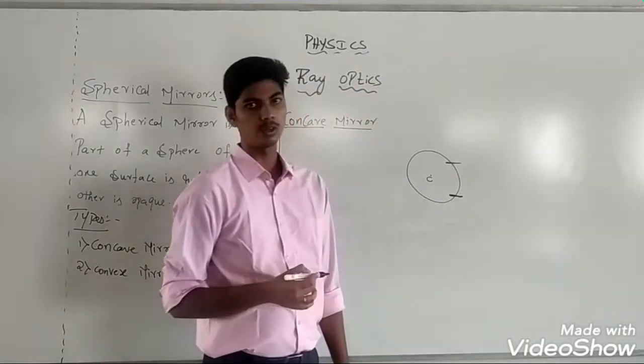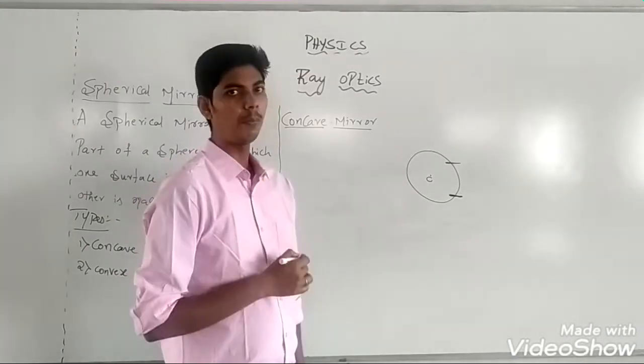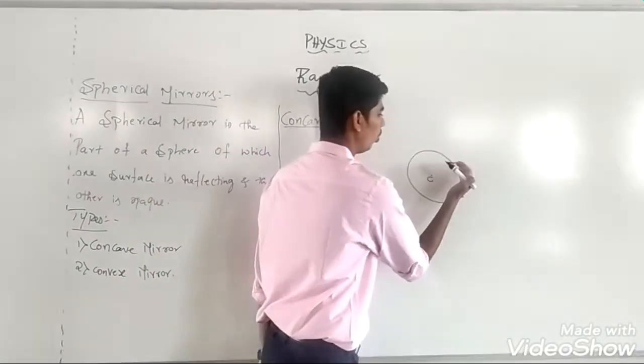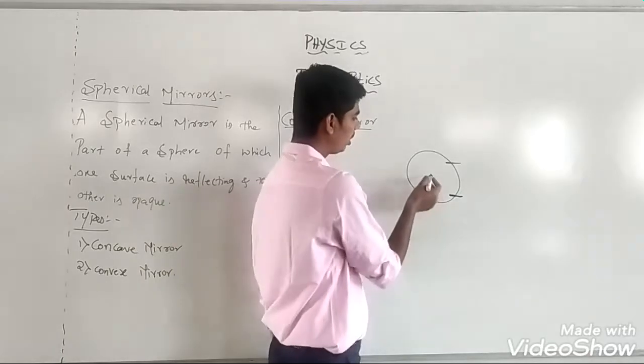A concave mirror is a part of a sphere whose reflecting surface is towards the center of the sphere.